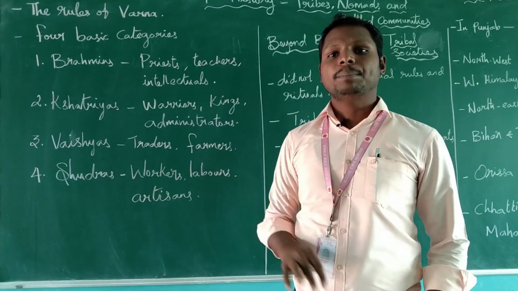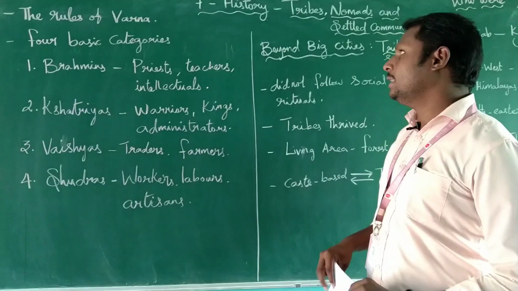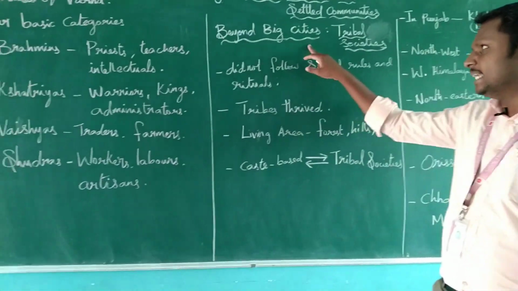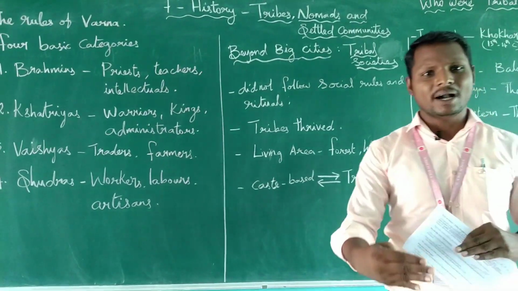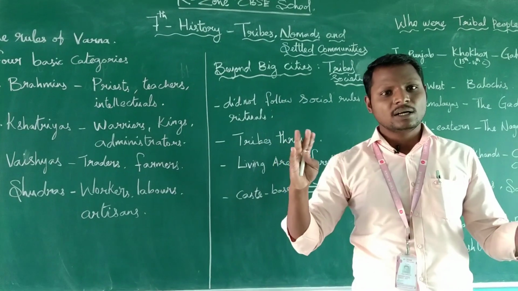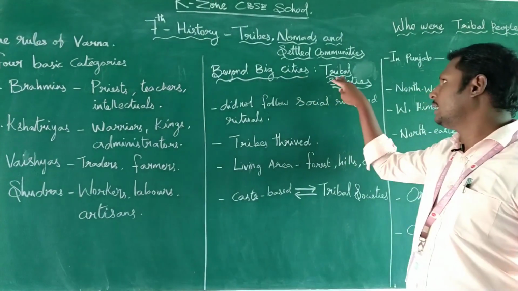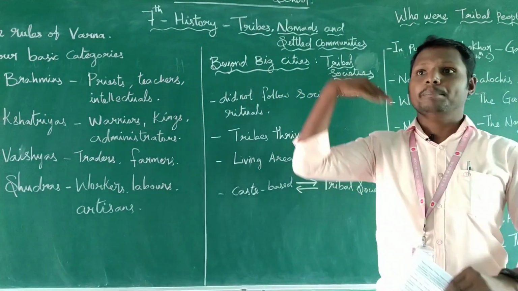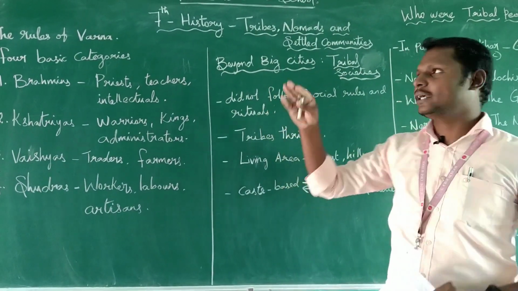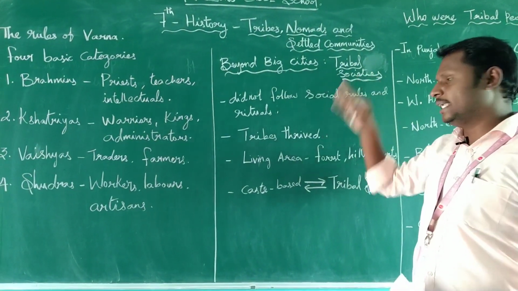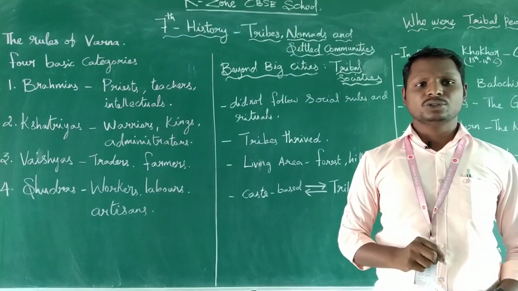Based on this, the people are divided in our country. And then beyond big cities. What does beyond mean? Apart from the big cities, who are they? They are called a tribal society. Who are the tribal society?